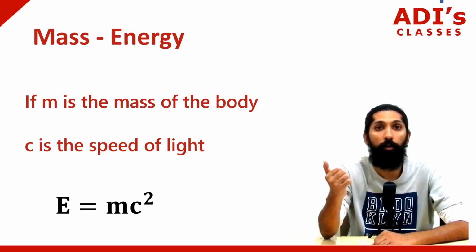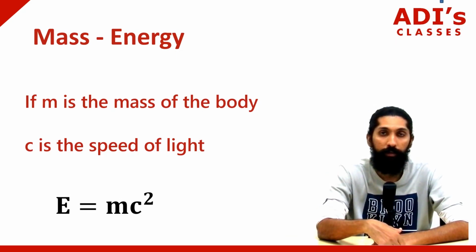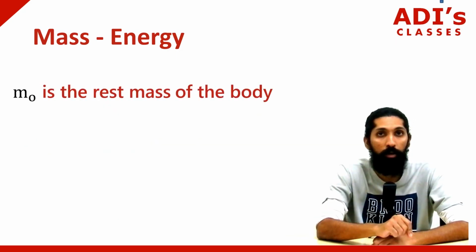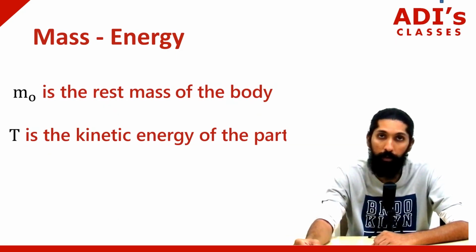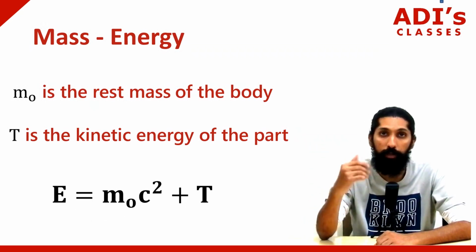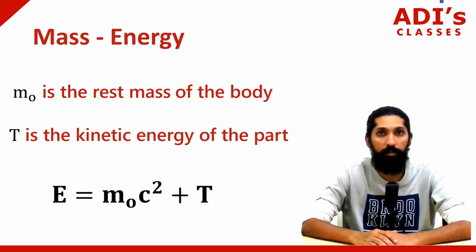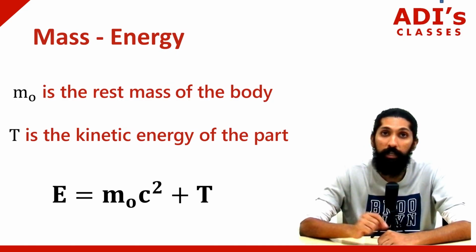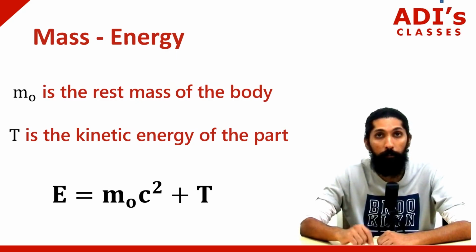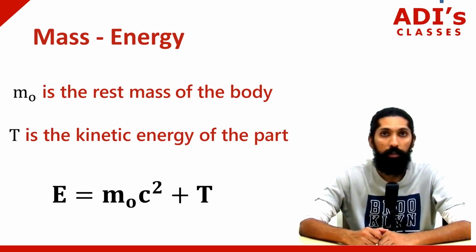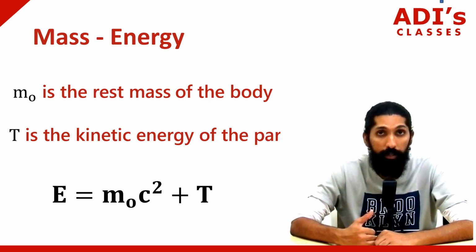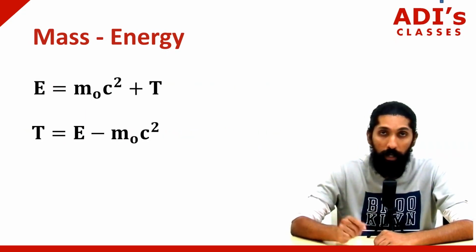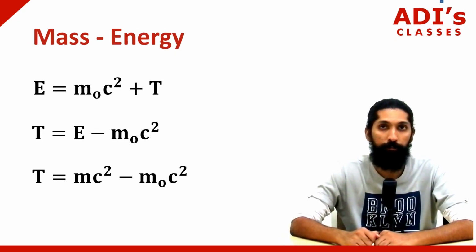Now, coming to this formula again, E is equal to mc square. Here we are talking about the body at rest. So what we take is E is equal to m naught c square, where m naught is what we call the rest mass of the particle. Suppose the body is moving, then the body has kinetic energy also, correct? Say T is the kinetic energy. Then the total energy becomes E is equal to m naught c square plus T. So the kinetic energy T becomes E minus m naught c square, or m minus m naught into c square.